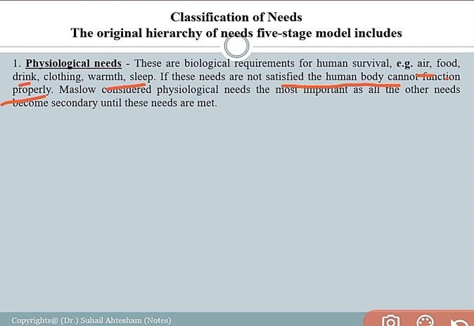Maslow considered physiological needs the most important, as all other needs become secondary until these needs are met.